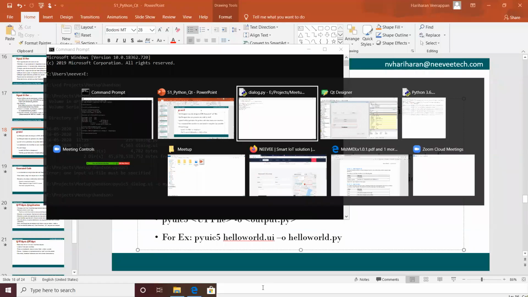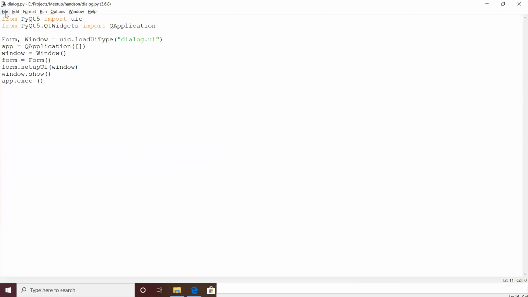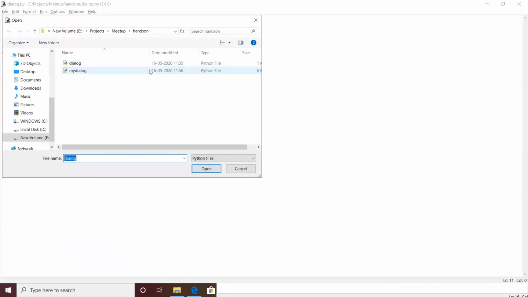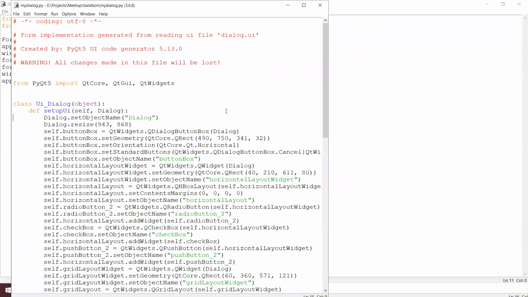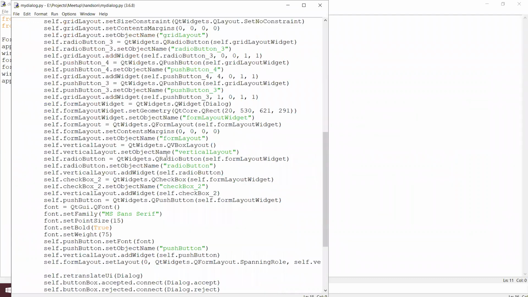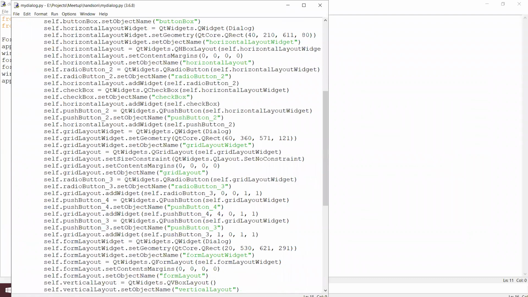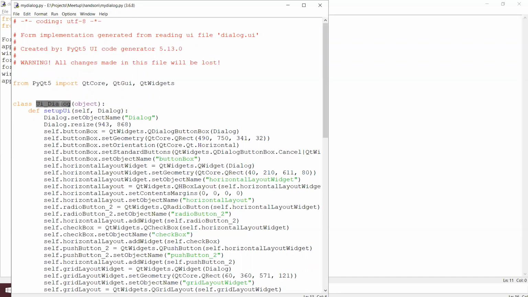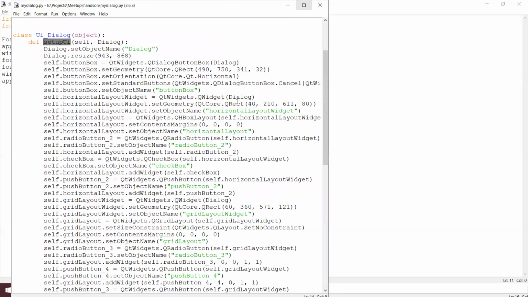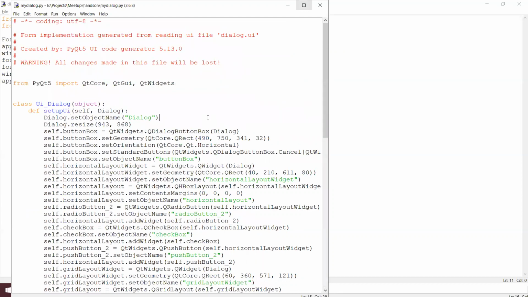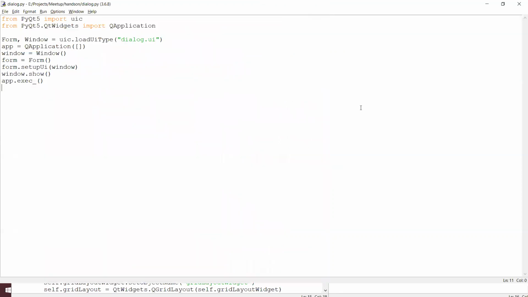Over here, I can open and see my dialog, which basically contains all the implementation needed for the respective application. Something like Ui_Dialog is the class, and it includes setupUi and functions, which we need to add to create a user interface using the generated Python application that we can see over here.